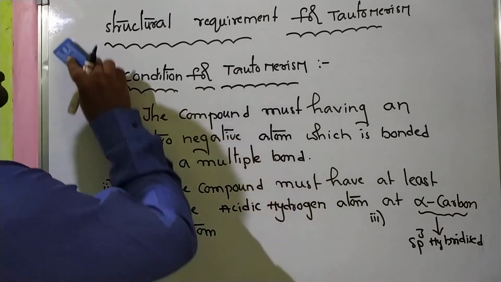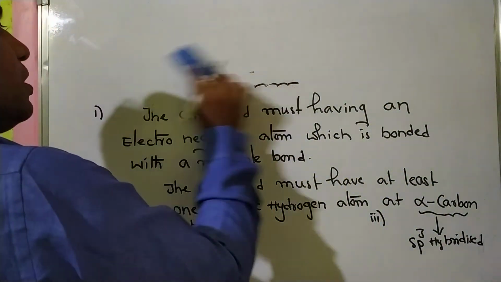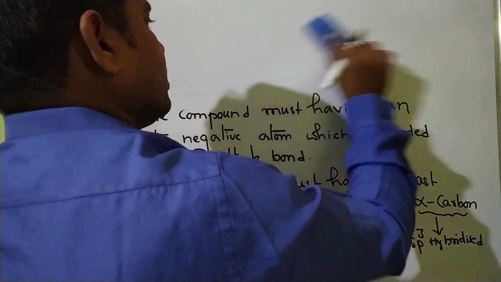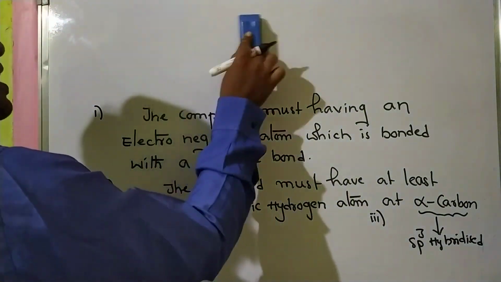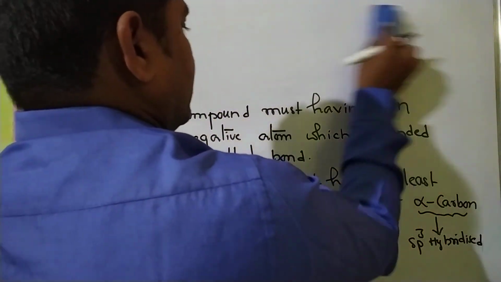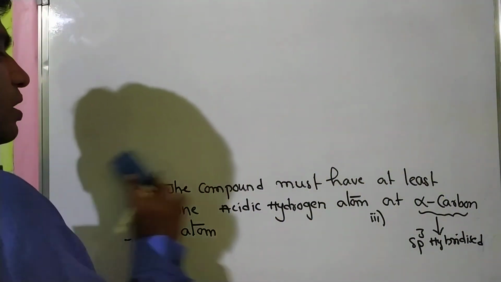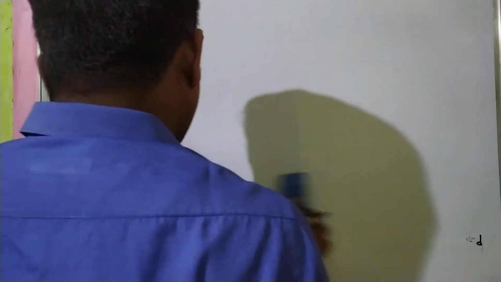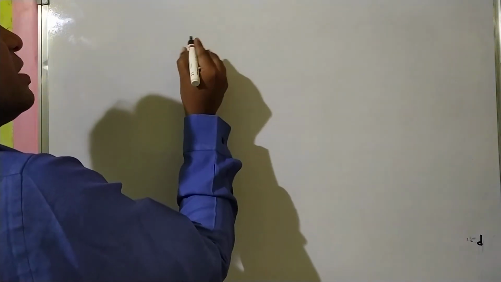Okay, students. Now we will discuss the conditions at which tautomerism exists with different compounds. First, the structural requirement.